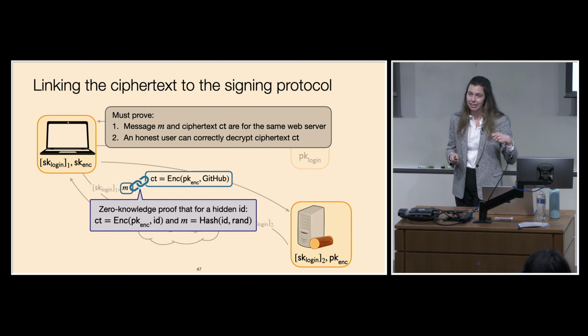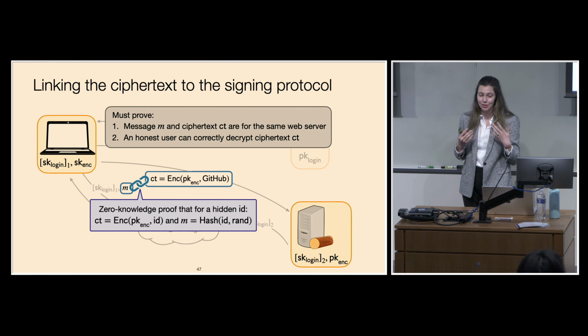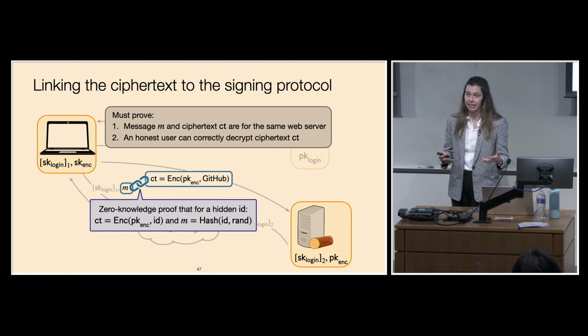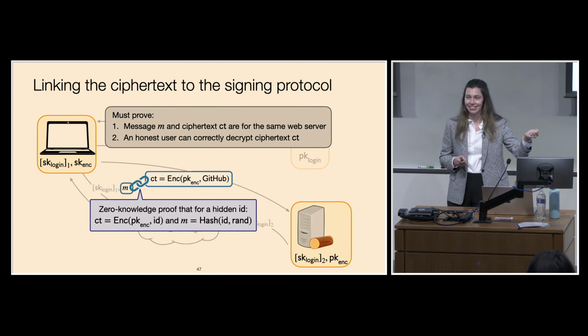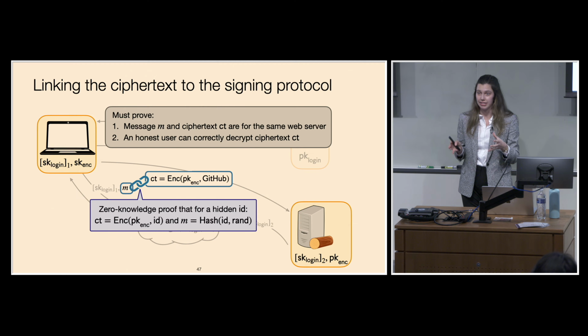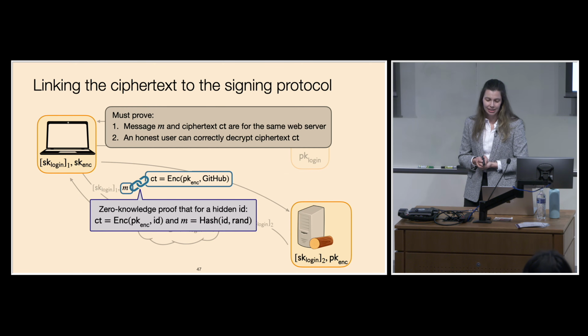And for the second property, we can ensure that an honest user can correctly decrypt the contents of the ciphertext by giving the log server a public key corresponding to the client's secret encryption key. Now the log server can use this public key to check that the ciphertext was generated under the correct key, even though the log server can't actually decrypt the contents of the ciphertext. So the public key makes it possible to verify without actually decrypting the ciphertext. And this approach provides the properties that we want.